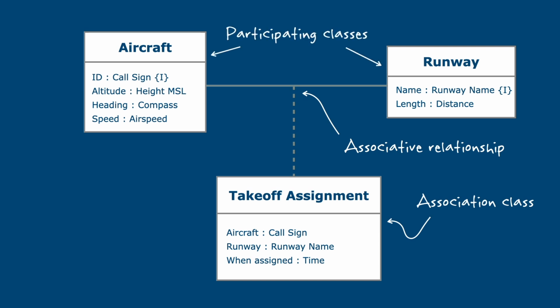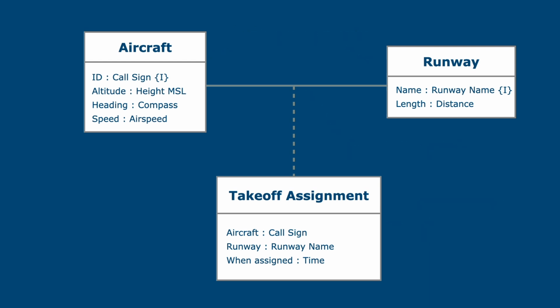Now let's place the perspectives and multiplicities on the relationship. Aircraft has been assigned to take off from one runway. But let's think about that for a minute. In our scenario, each aircraft was assigned to a runway for takeoff. But would it be possible for an aircraft to not be assigned to any runway? It seems like the answer should be yes, since some outbound aircraft might not be waiting for an assignment. So we'll make the multiplicities 0 or 1 like so. The UML notation means 0 to 1, which is effectively 0 or 1.